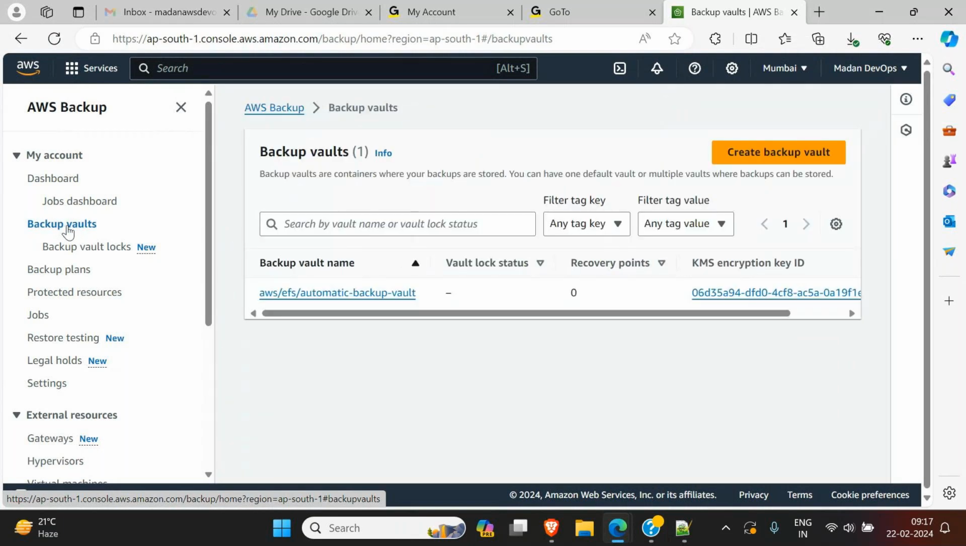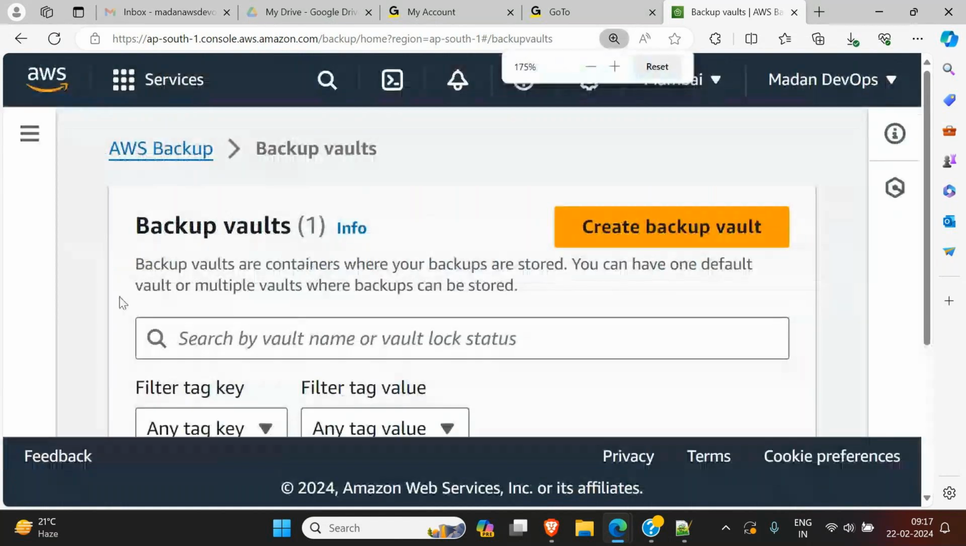So if you read here carefully, backup vaults are containers where your backups are stored. You can have one default vault or multiple vaults where backups can be stored. So as in S3 service, a bucket is a must, right? Similarly, whenever you're going for a backup plan, when you want to take backups monthly or weekly, a vault is a must. Without a vault, you cannot take backup. That you should understand.